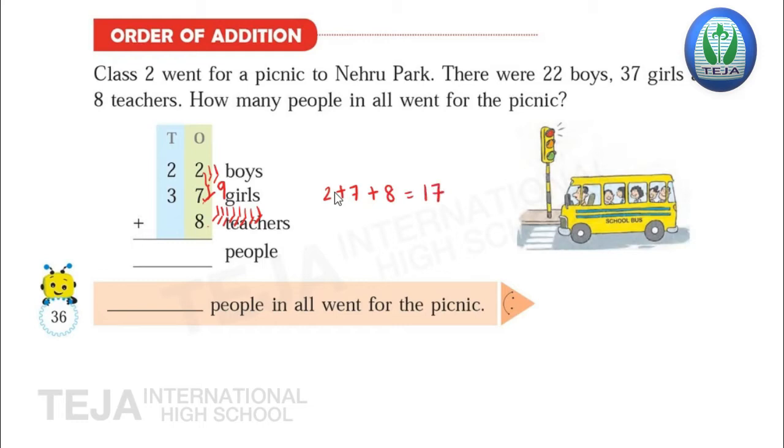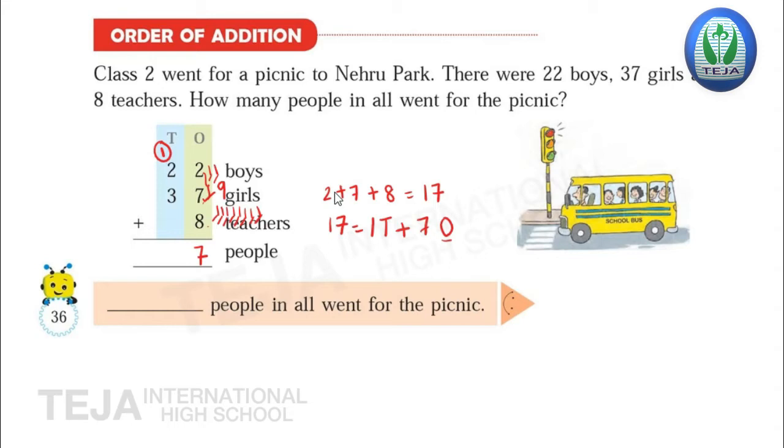Now we'll regroup 17. In the ones place there is 7 and in the tens place 1. 17 is equal to 1 ten plus 7 ones. Okay, so we'll write 7 here in the ones place and 1 will carry to the tens place. Now add the digits in the tens place, children. Here the digits are 1, 2, 3.